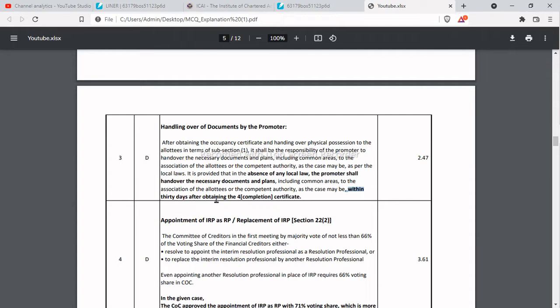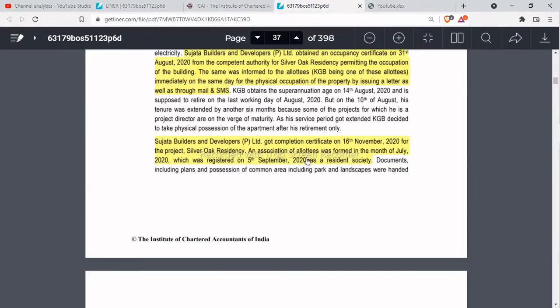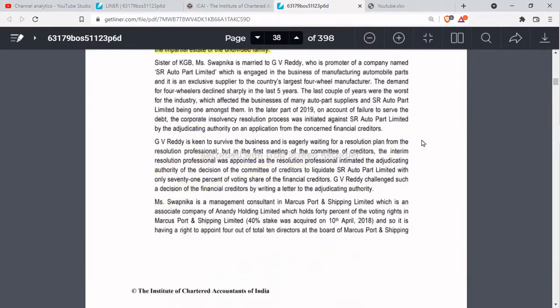Okay, so documents, whatever the legal documents, have to be handed over by the promoter to the allottees or association of allottees within a period of 30 days from the completion certificate. So we just have to find out the date on which completion certificate has been obtained. So Sujata Builder got the completion certificate on 16th November 2020. So 30 days from 16th November 2020 comes to 15th December 2020.